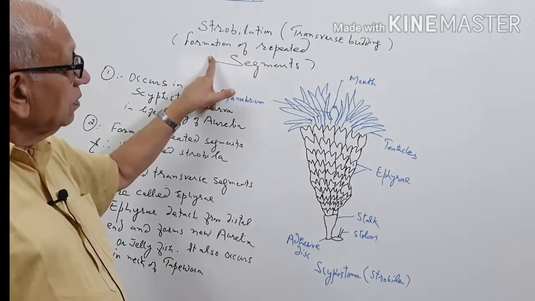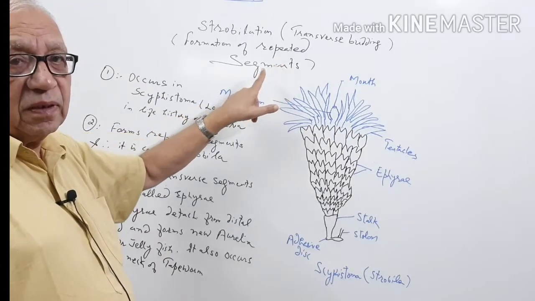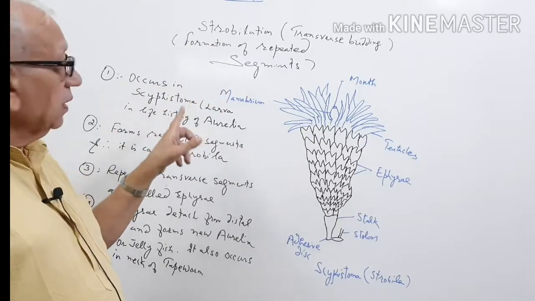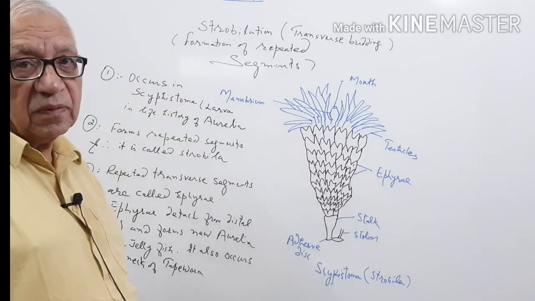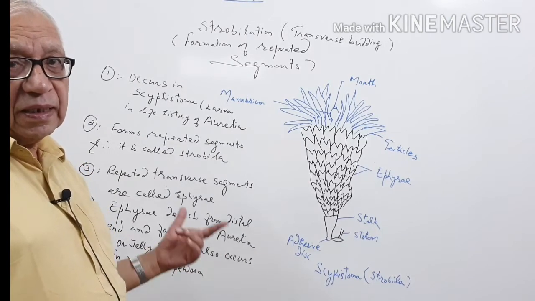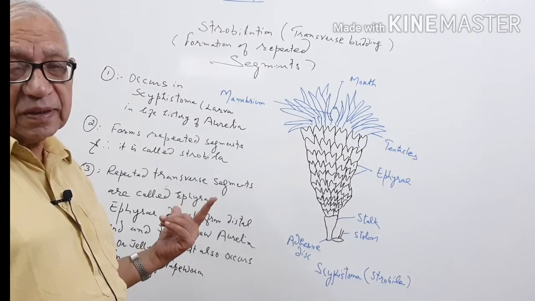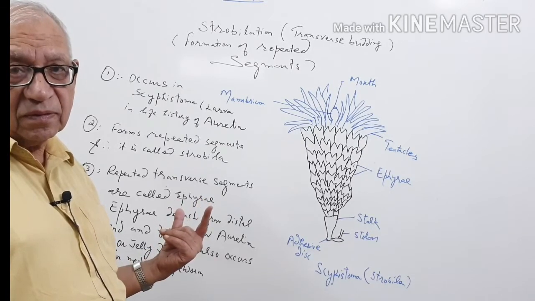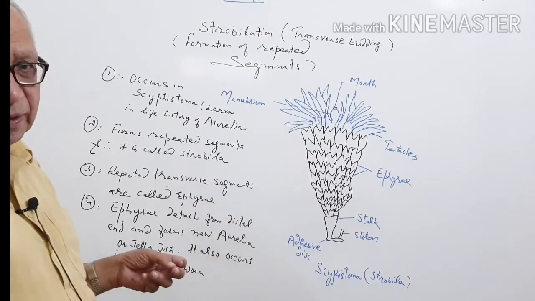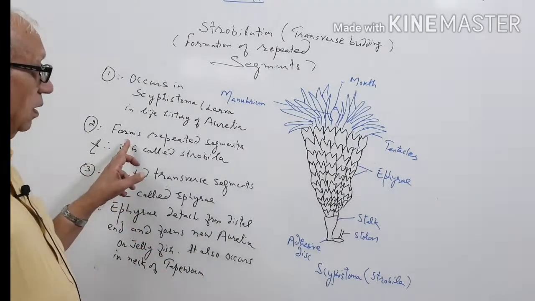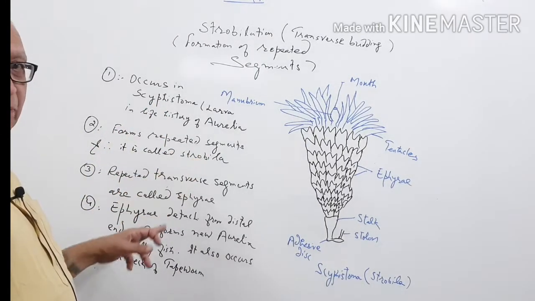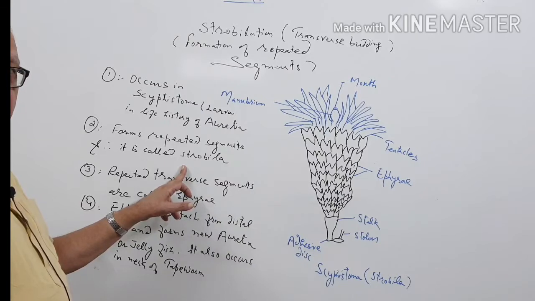The formation of repeated segments, that process is called strobylation. It occurs in Scyphistoma. Scyphistoma is a larva in the life history of jellyfish, that is Aurelia aurita, whose body is made up of more than 99% of water. The Scyphistoma forms repeated segments. That is why it is called strobila.